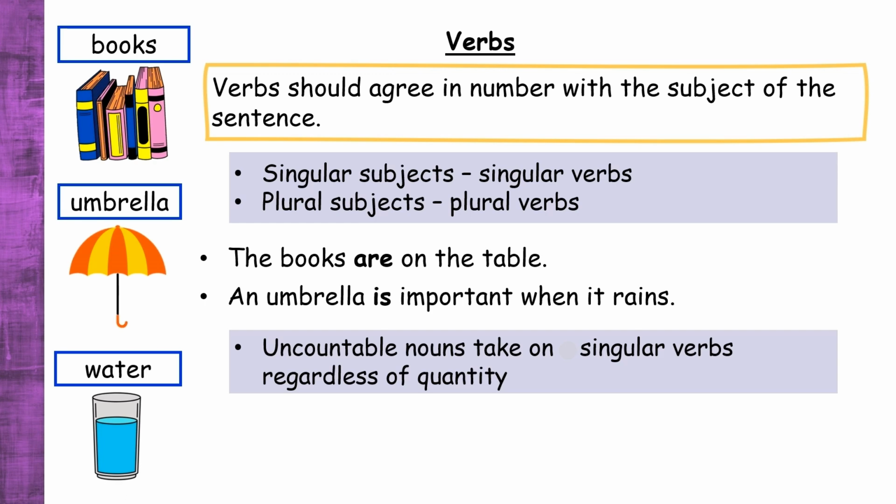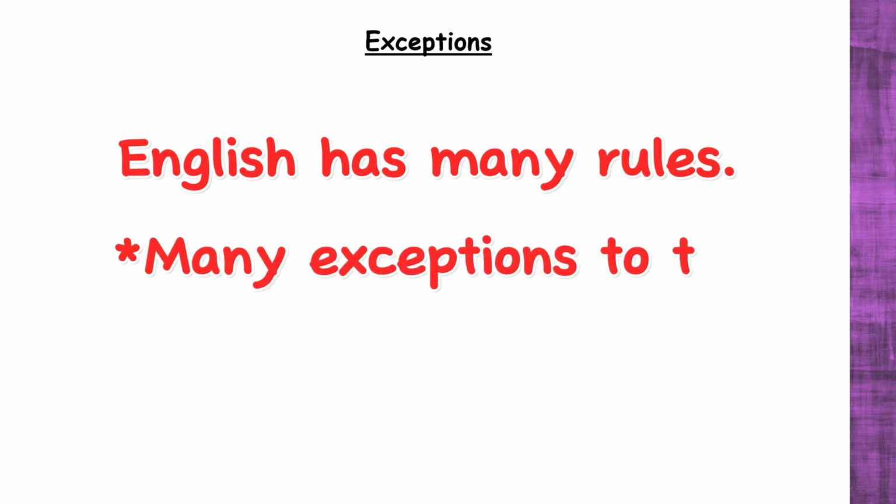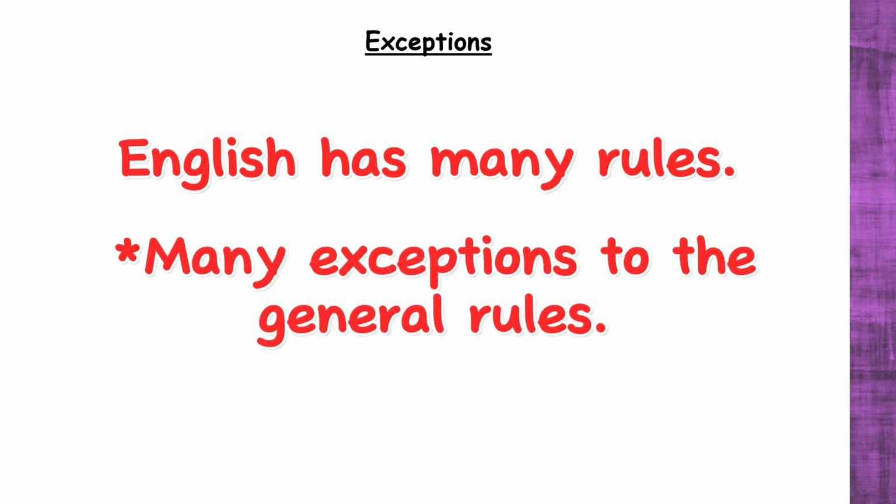Uncountable nouns take on singular verbs regardless of quantity. If I were to talk about water and say, water is good for you, the singular verb is should be used because water is an uncountable noun. Remember that English is a language that has many rules. It also has many exceptions to the general rules.